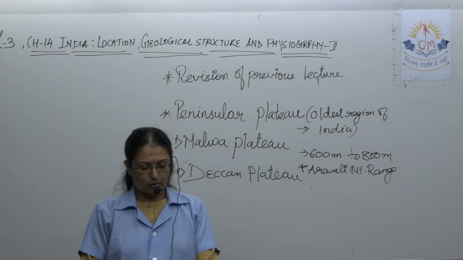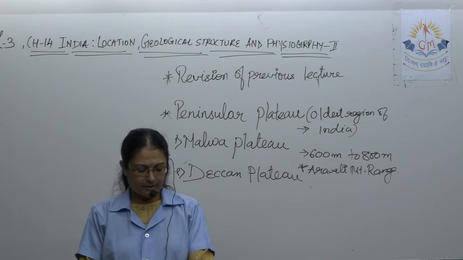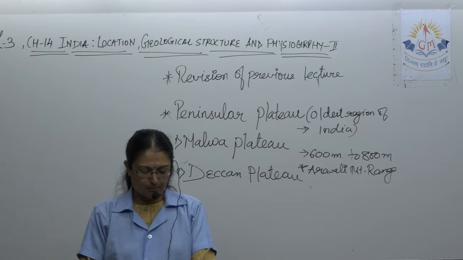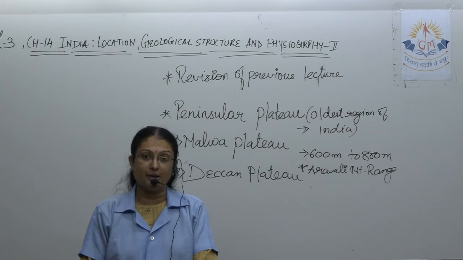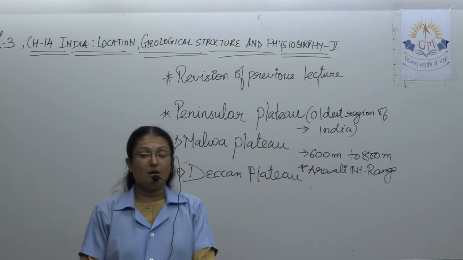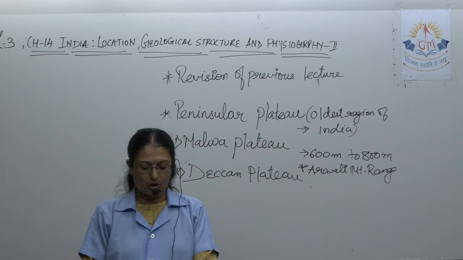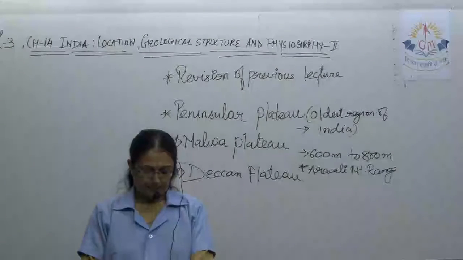See again, the Deccan Plateau is situated to the south of the Satpura, Mahadev and the Maikal range, which are located to the south of the Malwa Plateau. Now the north-western part of the plateau is composed of lava deposition. On the western side, its border is demarcated by the Western Ghat. Western Ghat उसको अलग करता है, which runs north-south along the Arabian Sea.